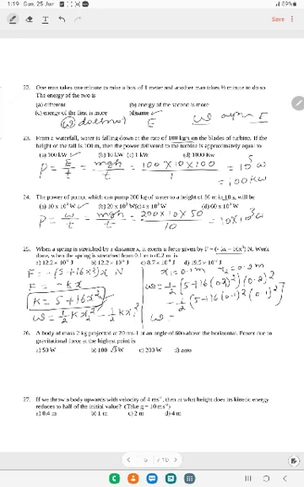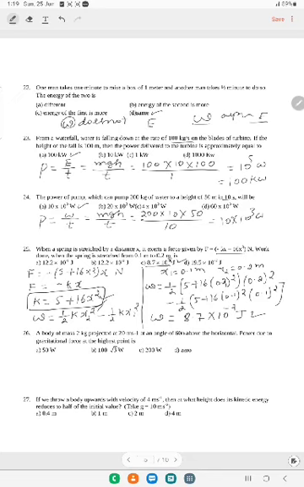Now after simplification, we will get the value 8.7 into 10 to the power of minus 2 joules. But the answer is not there. 8.7 into 10 to the power of minus 1 joule is there. It is not minus 1, it is minus 2. So if you make this as minus 2, option C is the correct option. So C is the correct option. Next, go to question number 26.